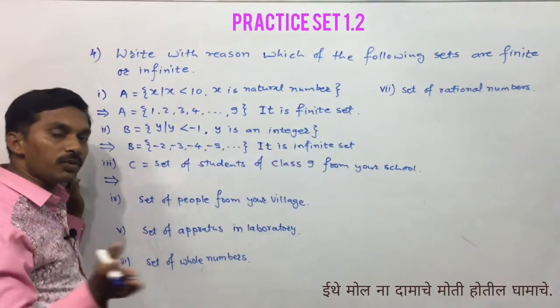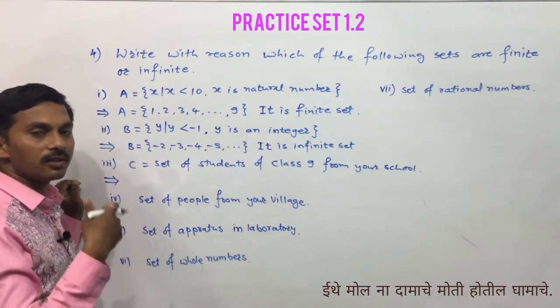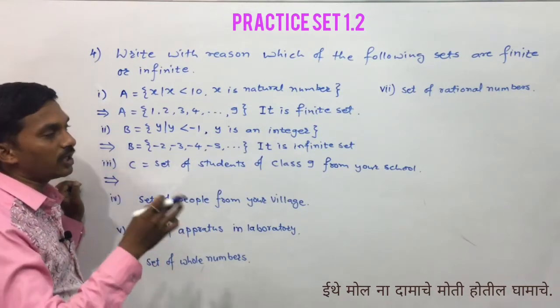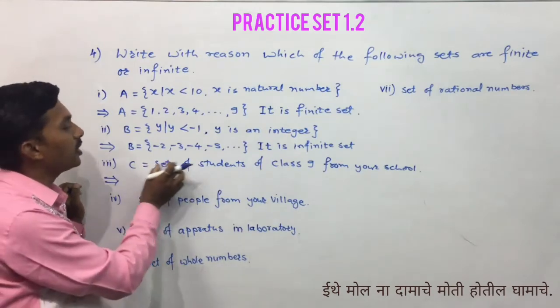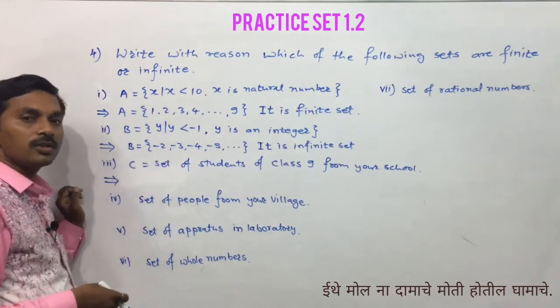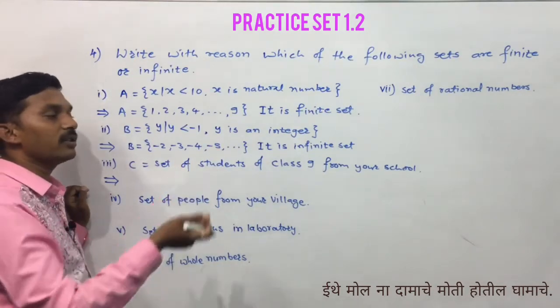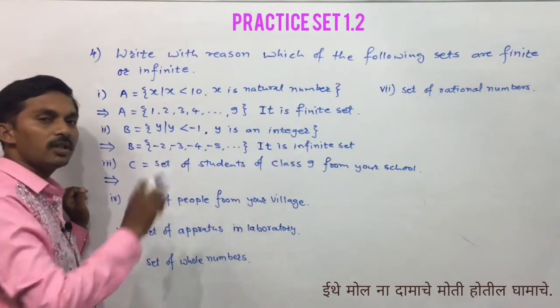Even if we take all the students in your school, it is a finite set because there is a finite number of students. And we know that there are finite students in class 9 of our school.